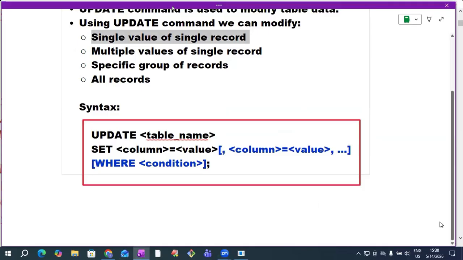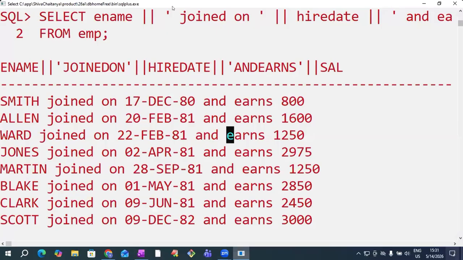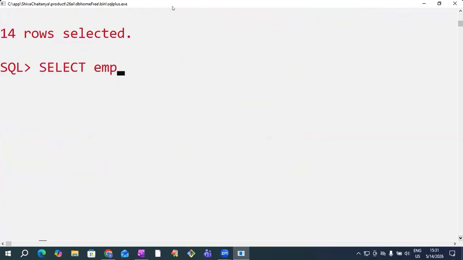Now I'm explaining the first case: modifying a single value of a single record. Case 1. Modifying a single value of a single record. Understand the question here. This is our EMP table data.